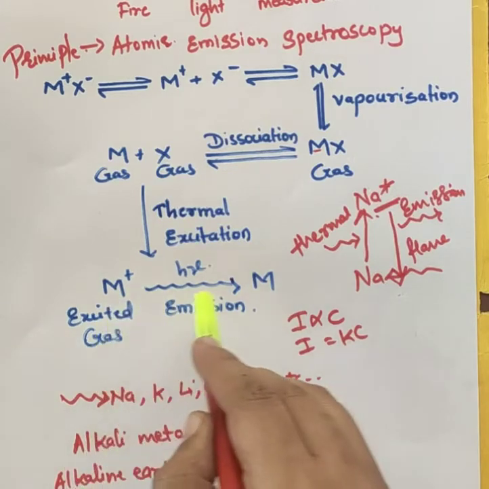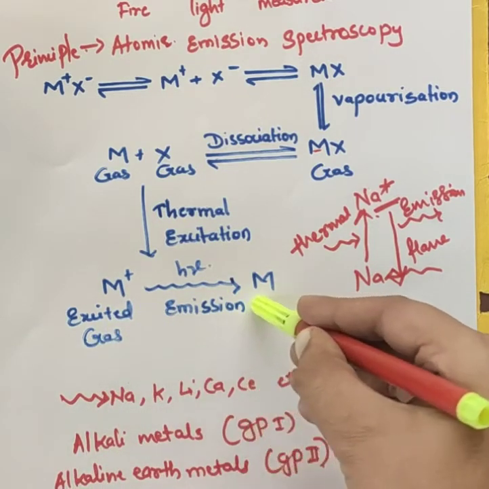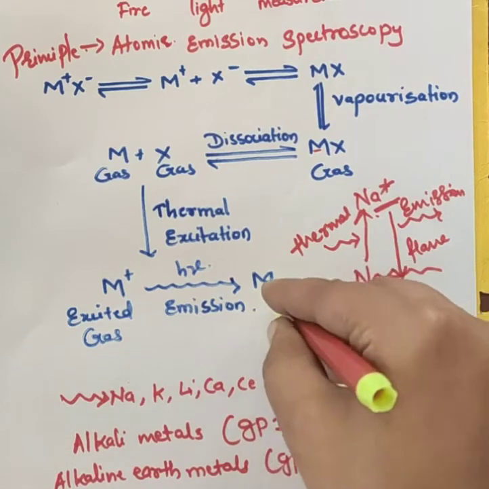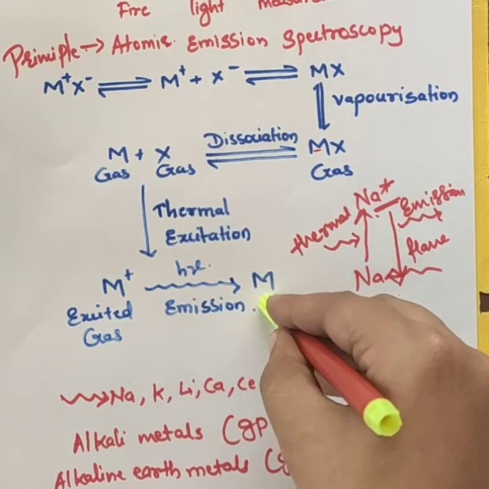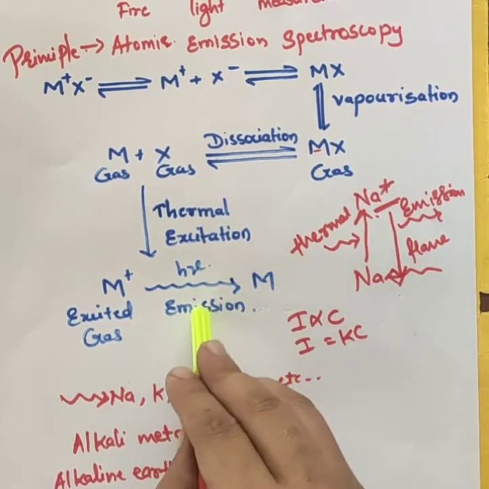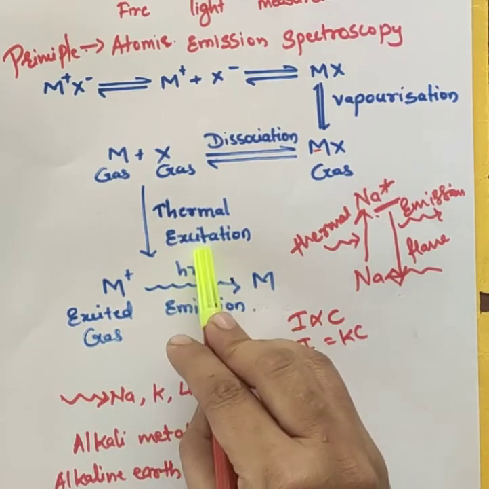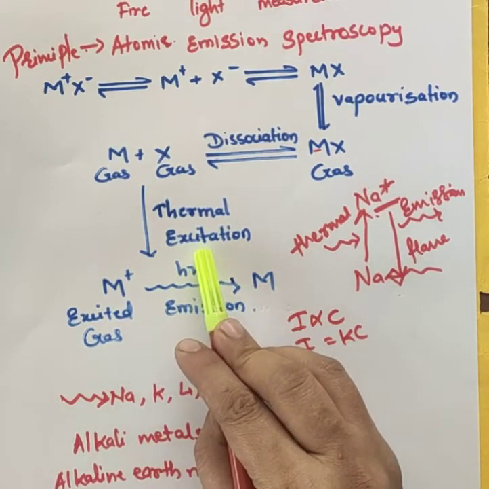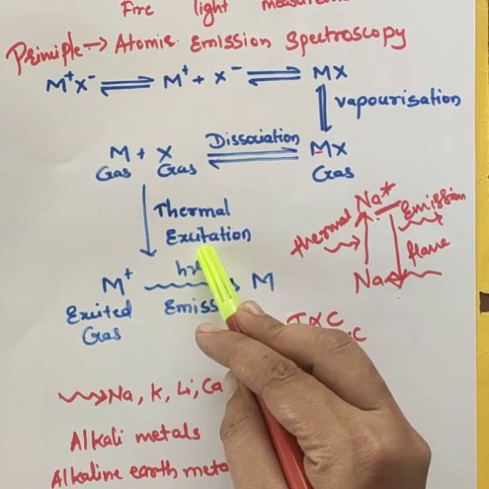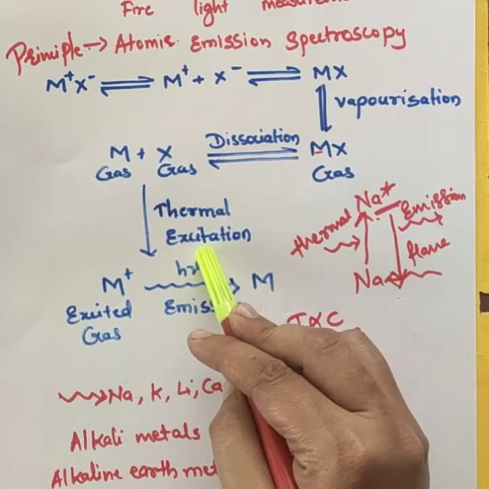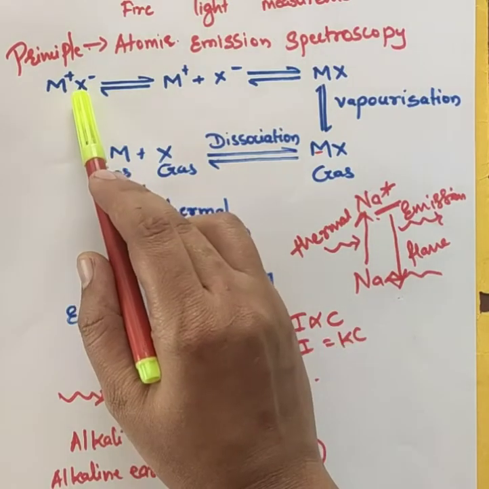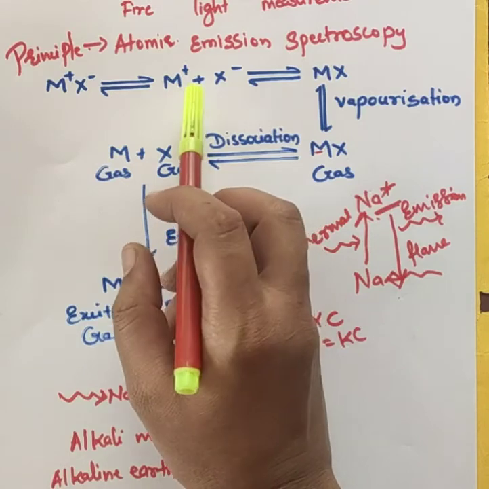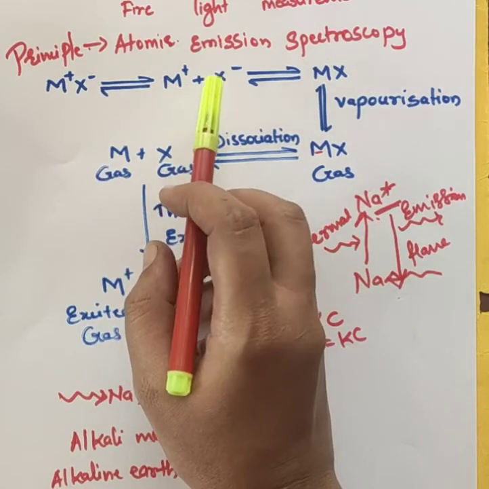This energy will be converted to a lower energy for stability with the emission of radiation, h nu being the radiation. So this is the principle. First, when the sample is introduced to the flame, it will produce its atoms.